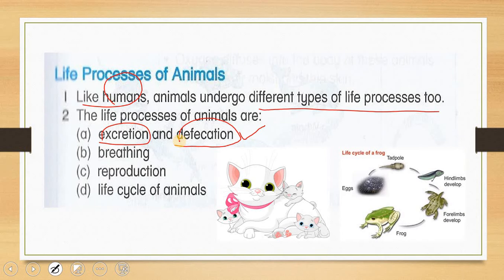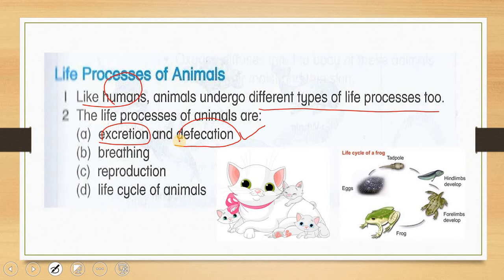Defecation means that they produce feces. This means, in the simplest language, mereka mengeluarkan tahi. So whenever they eat, whenever they consume food, they must excrete feces.